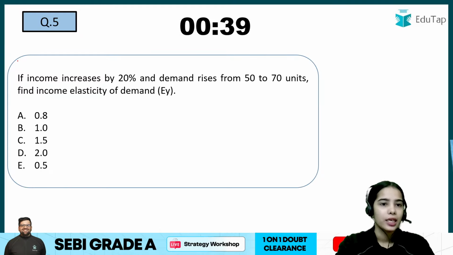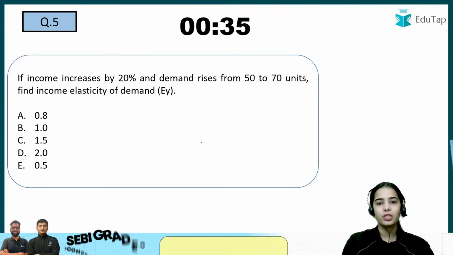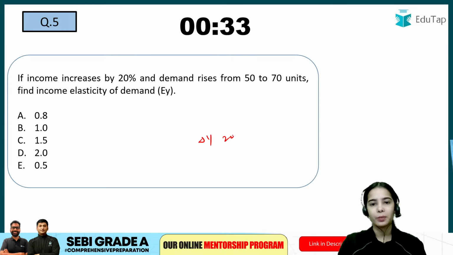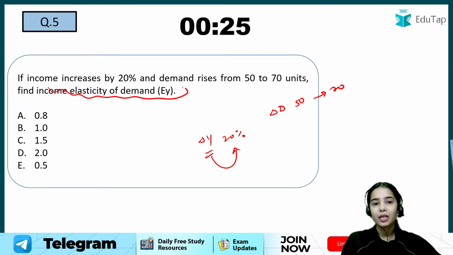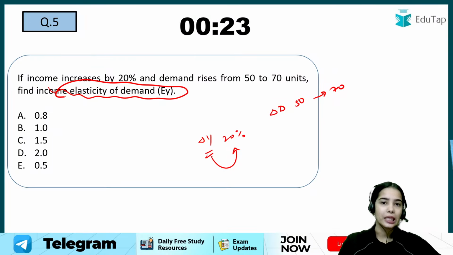Now, coming to the next question, try to answer this question. If income is increasing by 20%, and with the increase in income by 20%, the demand is increasing from 50 to 70, find the income elasticity of demand. So here you have to find the income elasticity of demand.